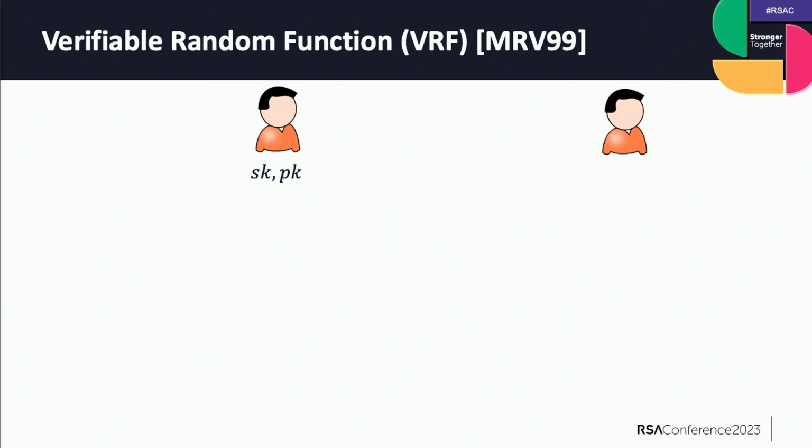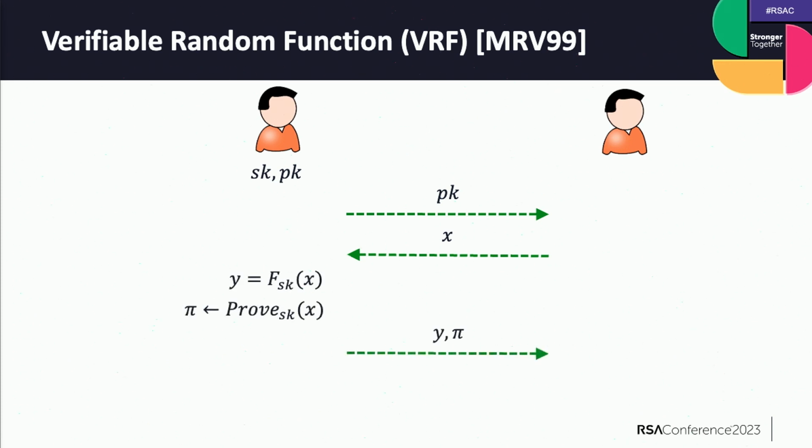So there are two parties here. One is the so-called prover, and the other is the so-called evaluator, or verifier. The prover generates a pair of secret key and public key, and of course broadcasts the public key. So the verifier only knows the public key. And then the verifier sends a function input, let's call it x. Then the prover evaluates the function output of x, called y, using the secret key.